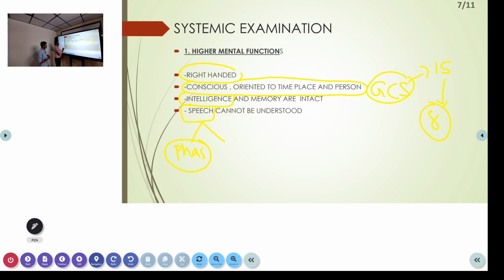The other one is dysarthria. So dysarthria and dysphasia. If you divide these, where is the lesion in dysphasia and where is the lesion in dysarthria? Dysarthria, most likely, is a cerebellar lesion.